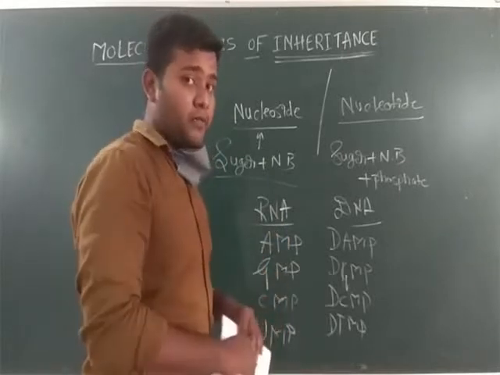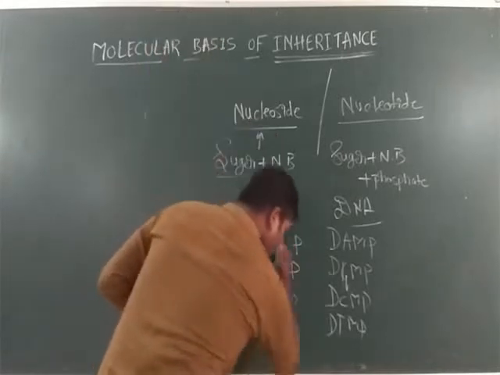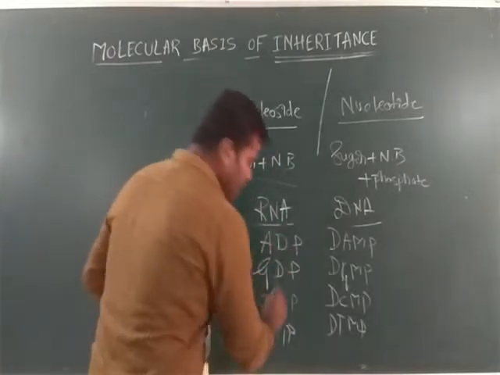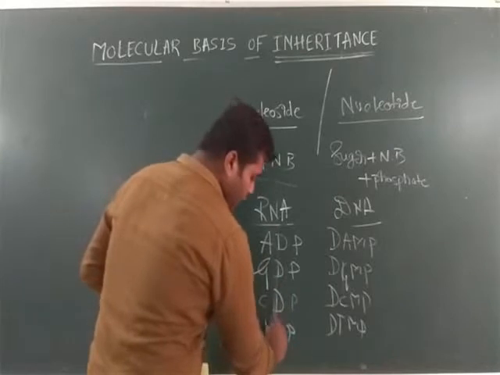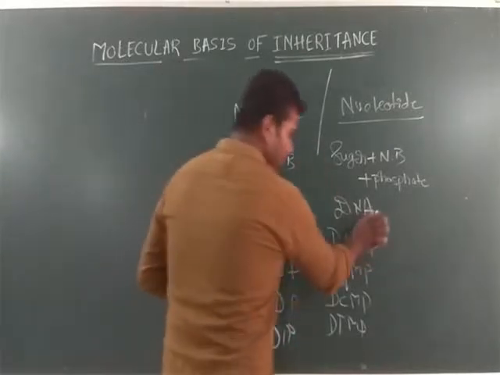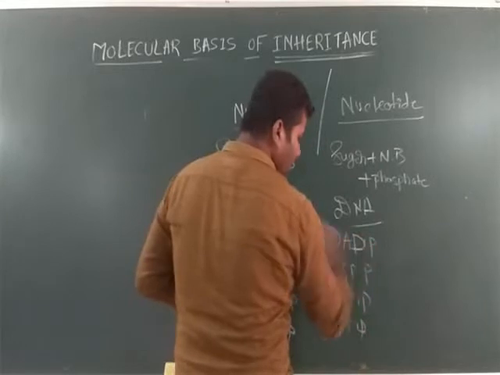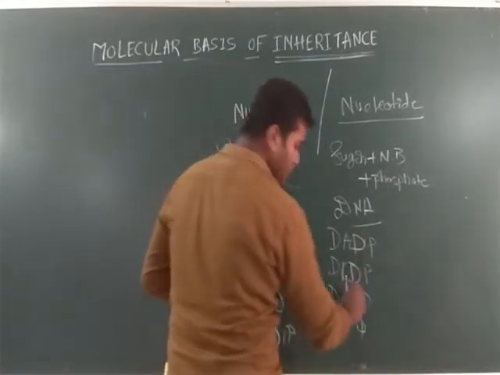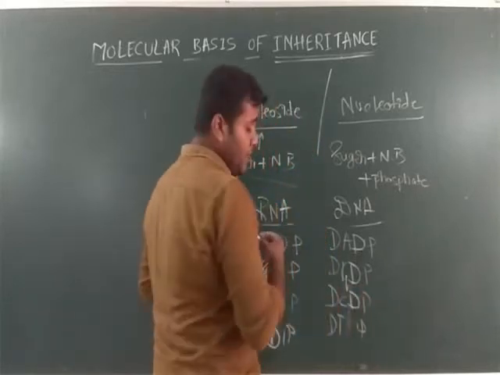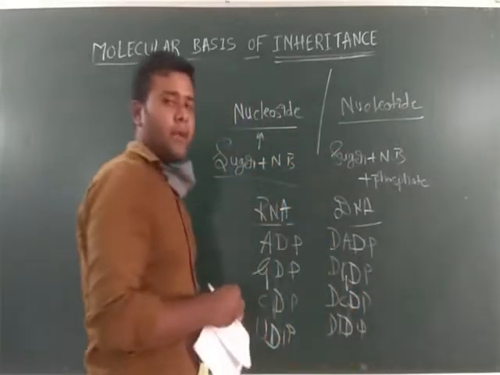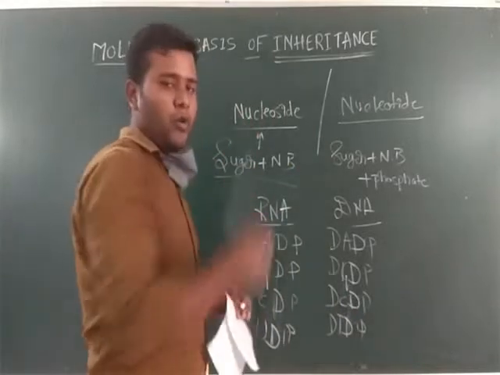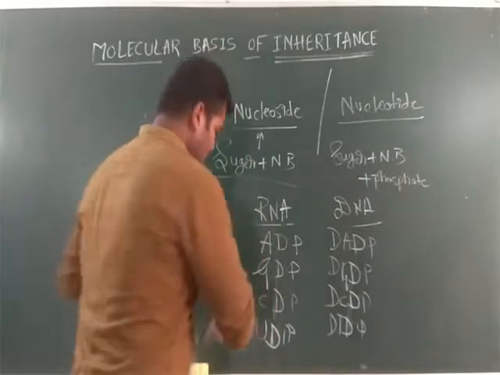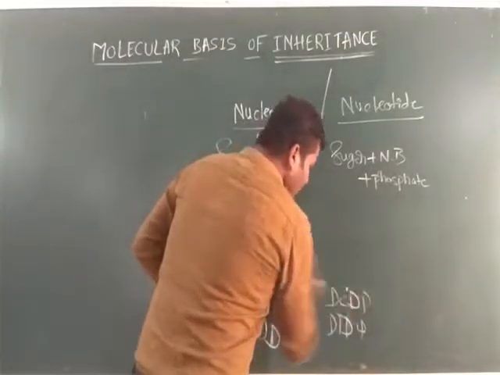These are all nucleotides of DNA and RNA. If in case two phosphates will be there, what happens? Simple thing. Just from here, adenosine diphosphate, guanosine diphosphate, cytidine diphosphate, uridine diphosphate. Same in DNA also. Deoxyadenosine diphosphate, deoxyguanosine diphosphate, deoxycytidine diphosphate, last deoxythymidine diphosphate. Like this, nucleotides will vary based on the number of phosphates. Now, I'll rub this one.